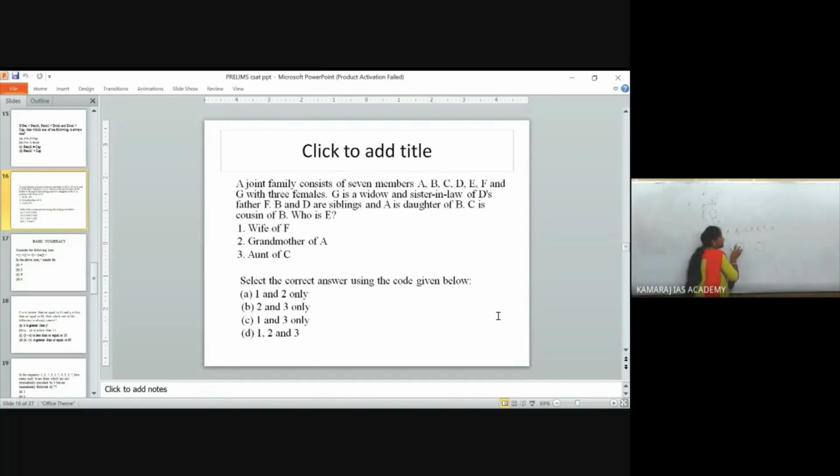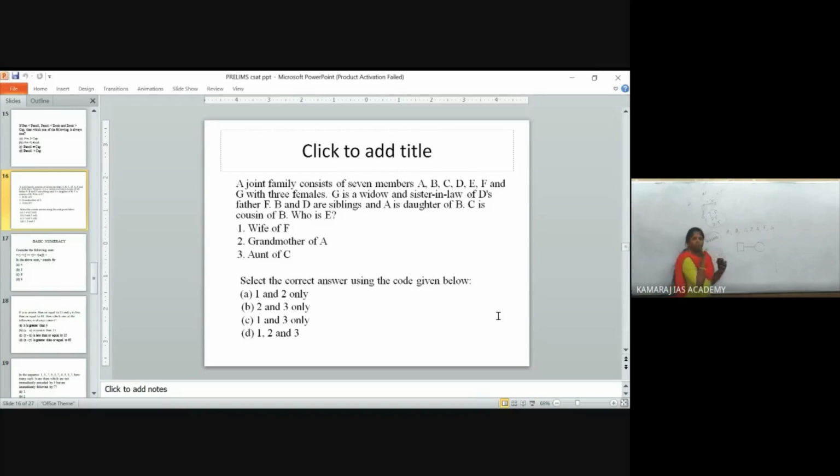For representing their names, you are having these symbols. It will be very easy when you are counting males and females. Sometimes a question will be asked, how many males are in the family? How many females are in the family? But here this is not given. I'm saying another type of question. Now, if they are married, connect with 2 lines. If they are siblings, that is brother, sister, you can connect it with a single line. In the upcoming classes, in the topic of blood relation, I will explain very well.